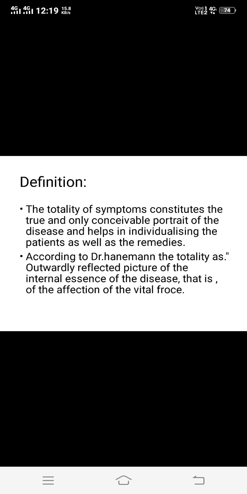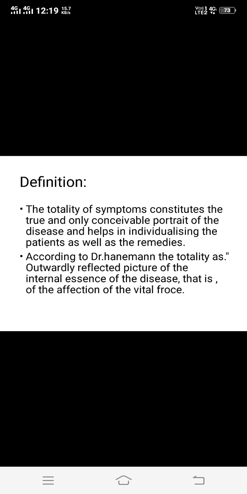So these are the different aphorisms which give the explanation about the totality of symptoms, as explained by Dr. Hahnemann. And what he explained in aphorism number 7 is that the totality is the outwardly reflected picture of the internal essence of the disease. That is, the disease condition of the internal man, how it is outwardly reflected, that picture we call a totality of symptoms, and that is the affection of the vital force.